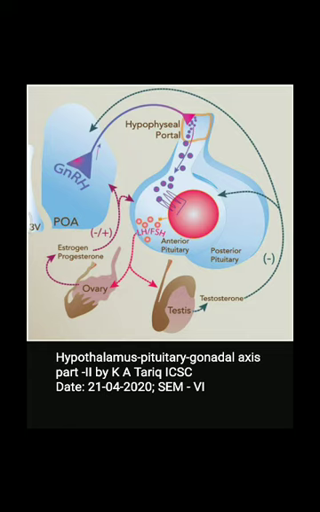reproductive system. While in case of females, once this FSH reaches the ovary, the ovarian cells, the follicular cells, bear the receptors for the follicle stimulating hormone. So once they sense the presence of follicle stimulating hormone, they respond to its presence and they start maturing. What is called egg maturation takes place, and in turn they also respond by the secretion of two important hormones. The major one is the estrogen and the minor one the progesterone. And you know again that estrogen is very important in the development and the maturation of the female reproductive system, and as far as the maintenance is concerned, the progesterone role is also very important.